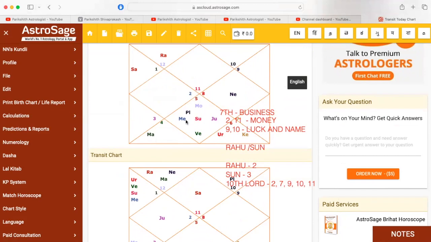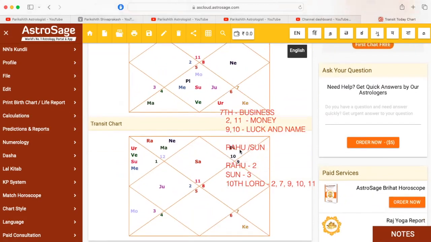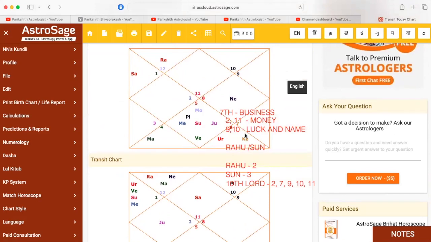Since the Sun is strong, it has been given the person to do a job, so that's the reason. But when Jupiter comes, Jupiter is ruling the second lord and the 11th lord, sitting in the seventh house, he will do business. Just check it, because it is ruling the second lord and 11th lord sitting in the seventh house, promoting business. Okay, so that's where the person starts doing business.